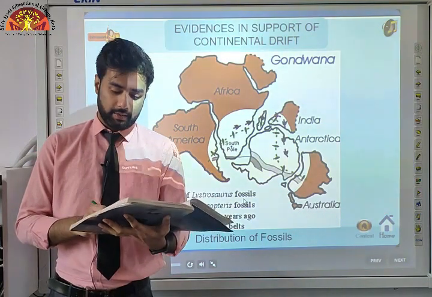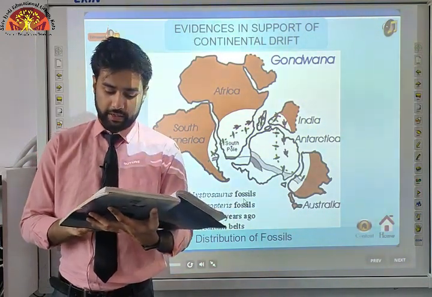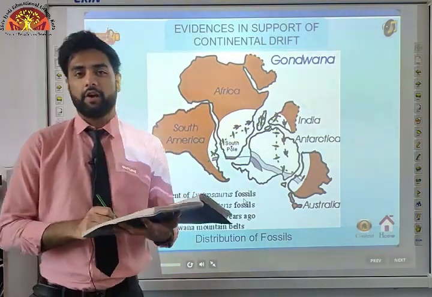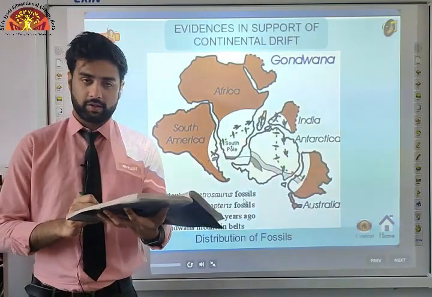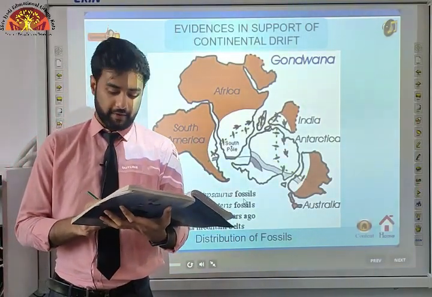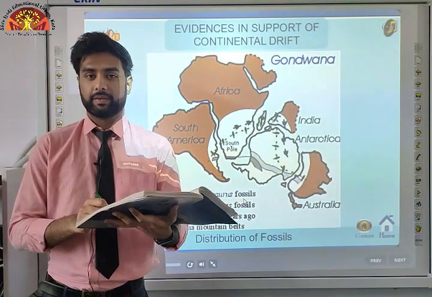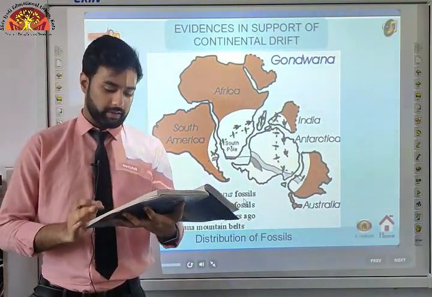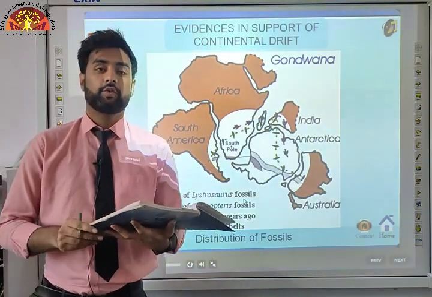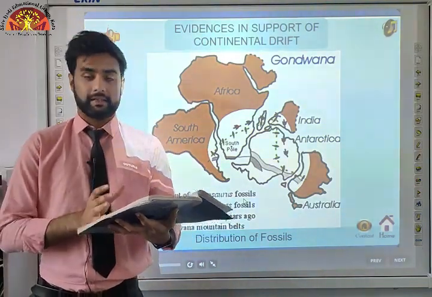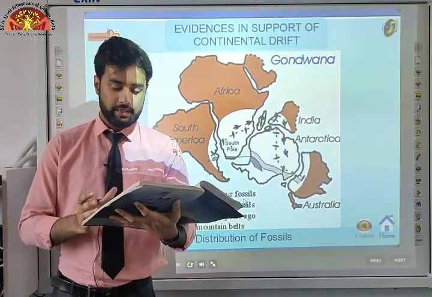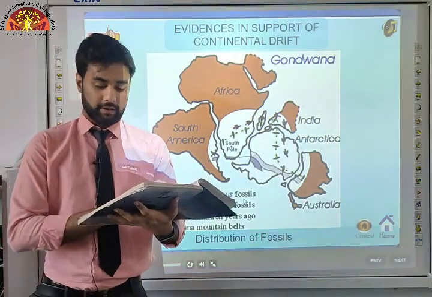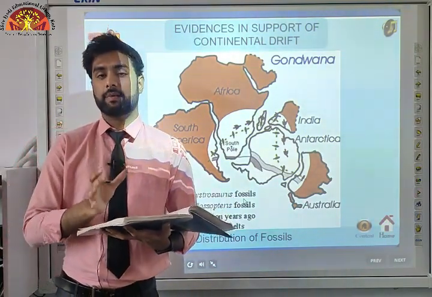Mesosaurus was a small reptile adapted to shallow brackish water. The skeletons of these are found only in two localities, the Southern Cape province of South Africa and the Irati formation of Brazil. Another example is the Mesosaurus, skeletons of which are found in South Africa as well as Brazil in South America. The two localities are presently 4,800 km apart with an ocean in between them. So we cannot think of any way that this lizard-like animal, Mesosaurus, was able to move all the way from Africa to South America, a distance of 4,800 kilometers.